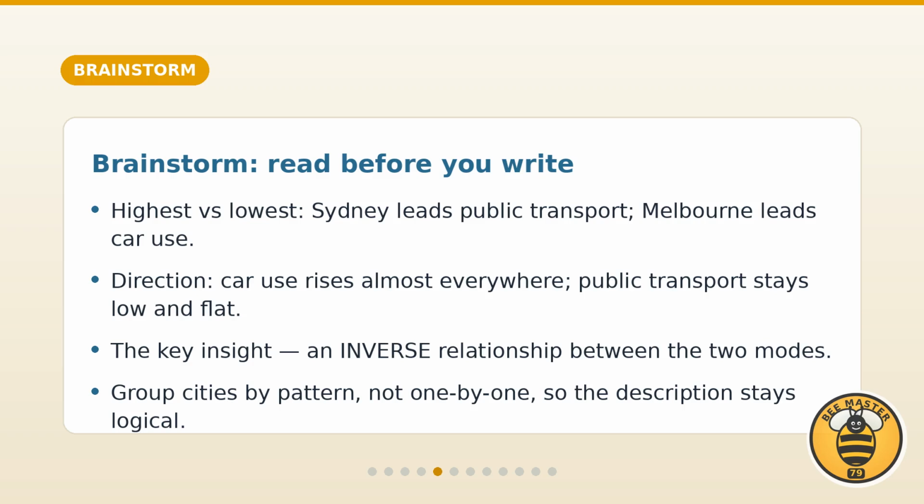Now brainstorm. First, spot the highest and lowest. Sydney leads public transport use, while Melbourne leads car use. Second, note the direction. Car use rises in almost every city, whereas public transport stays low and fairly flat. Third, and most important, there is a clear inverse relationship. Cities with high public transport use have low car use, and the reverse. Grouping cities by pattern, rather than one by one, keeps the description logical.